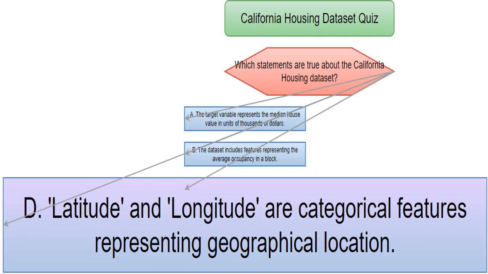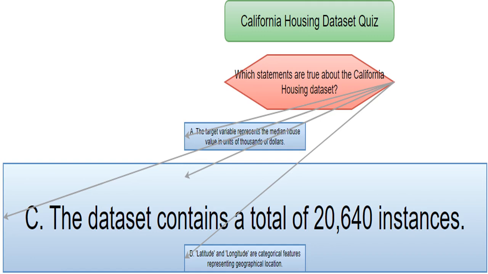This statement is false. Latitude and longitude are continuous numerical values, not categories. Think of them as coordinates on a map. They represent precise locations, not groups or types of locations. I hope this makes sense. This statement is true. An instance here refers to a single data point in the dataset, one house in this case. The California housing dataset has a total of 20,640 such data points.